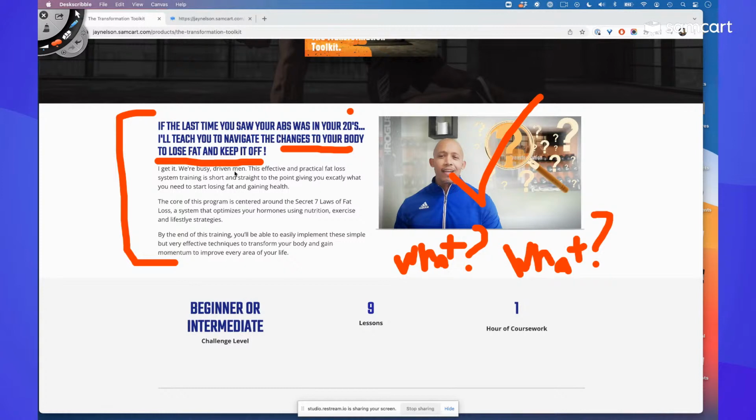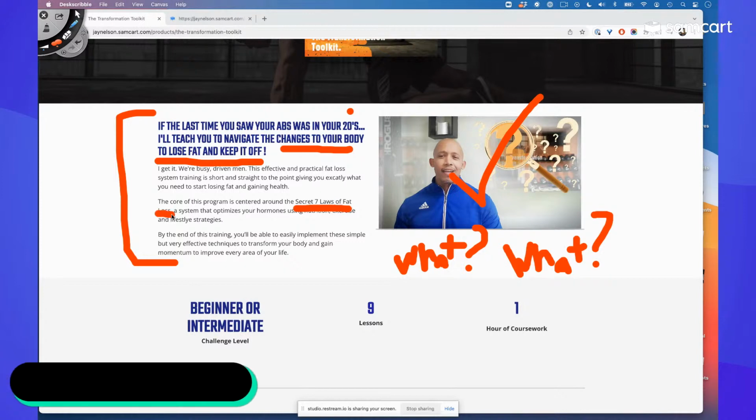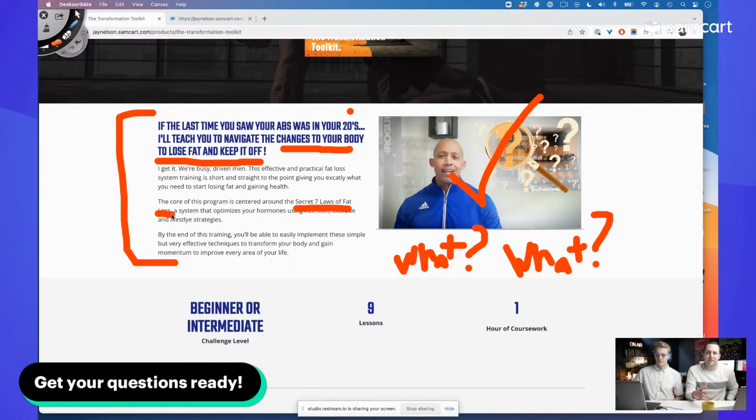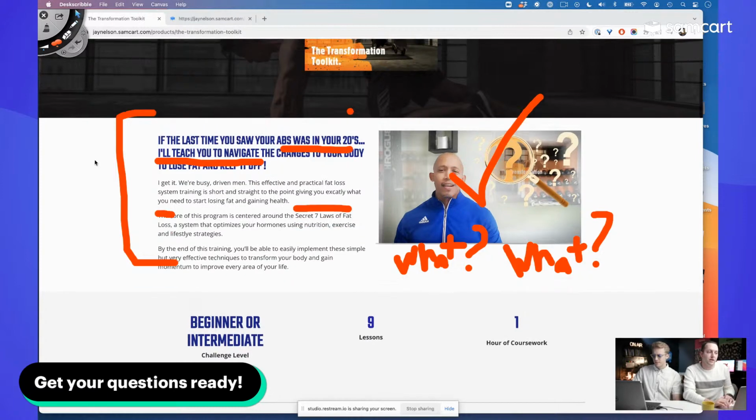I get it. We're busy, driven men. The effective and practical fat loss training system is short, sweet, and to the point, giving you exactly what you need to start losing fat and gaining health. The core of this program is centered around the secret 7 laws of fat loss, right? And again, I kind of like the 7 laws of fat loss, but at the same time, it's got to feel a little more unique. Here's what I'd like to see from this. You know what I mean? I have taken the transformational toolkit, right?